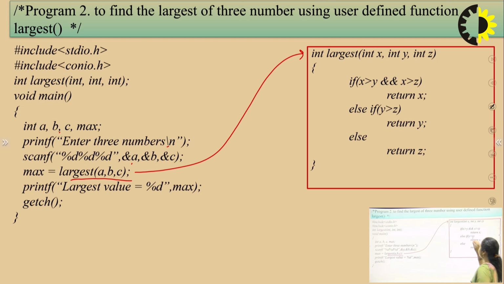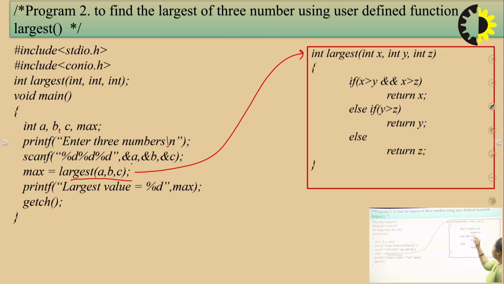Now what is the function definition saying? As we are going to find out the largest of three numbers, here the condition is written: if x is greater than y and x is greater than z, return x as x is greatest. Else if y is greater than z, return y, else return z. So whatever condition is true, that value will be returned.